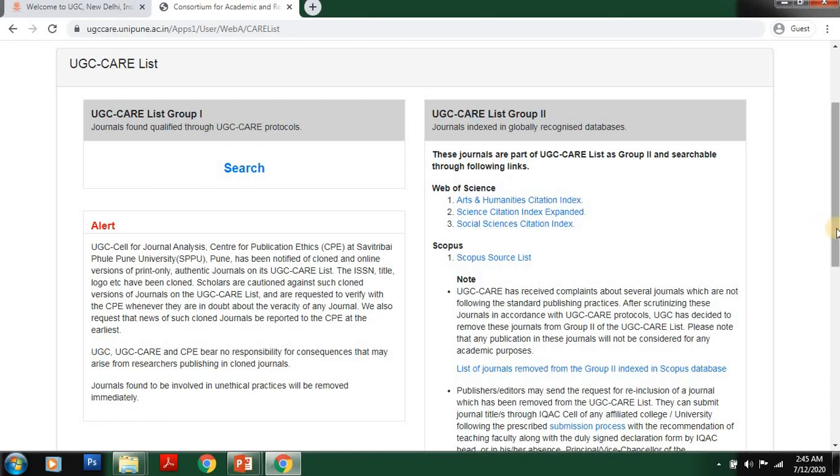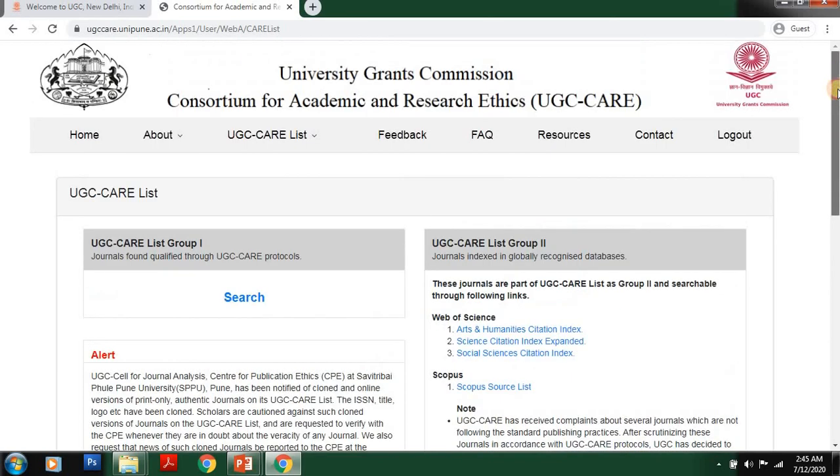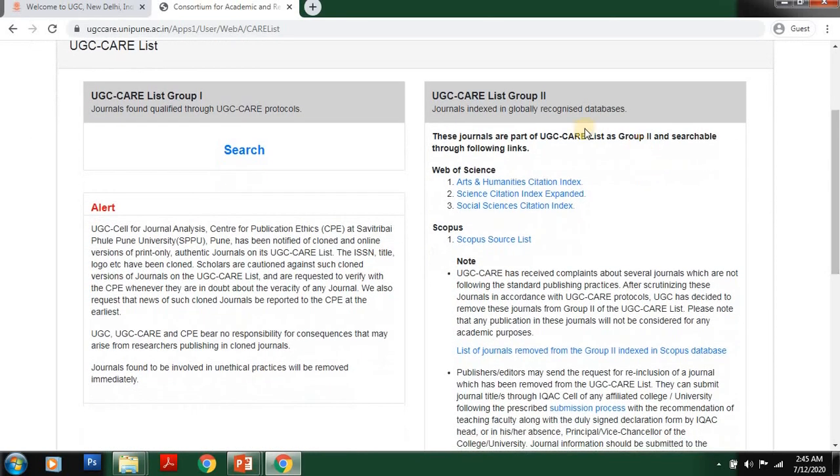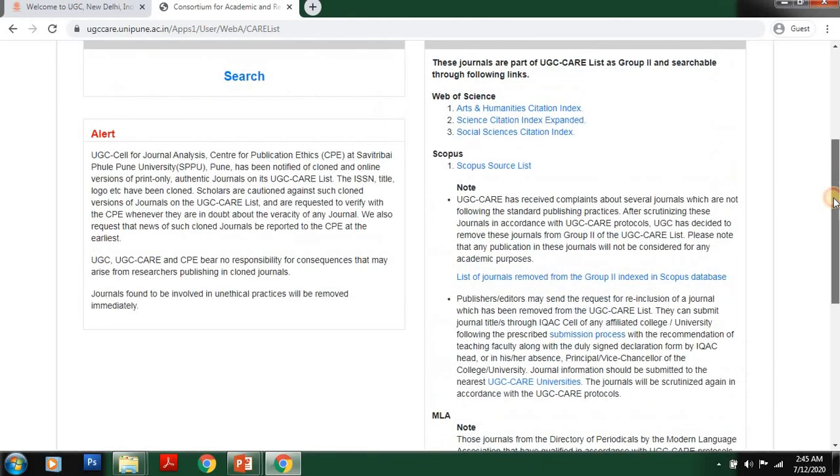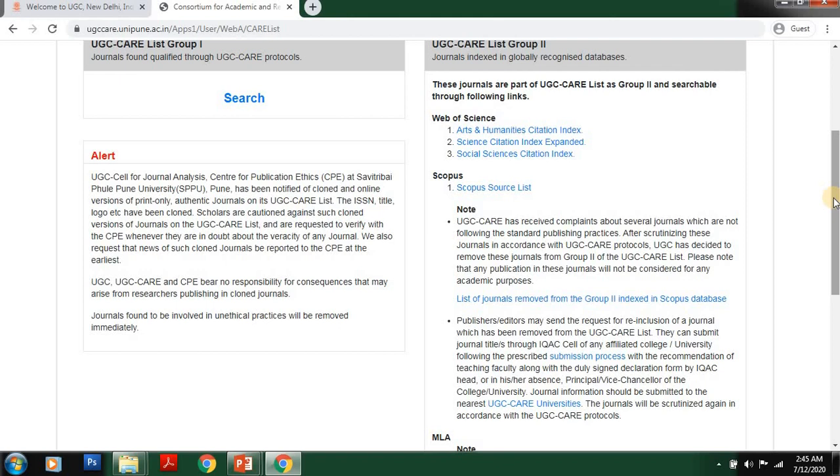Now let us talk about fake journals. In the journal website they have given a PDF. So where is that PDF available? Just to check in the UGC CARE list, do you find any PDF here in UGC CARE list group 2? Nothing is available, so don't think about that PDF source. The only thing is we should verify. Kindly note, every researcher or every faculty member should verify whether the particular journal is actively indexed in Scopus, that is, as of now it is indexed in Scopus or not.